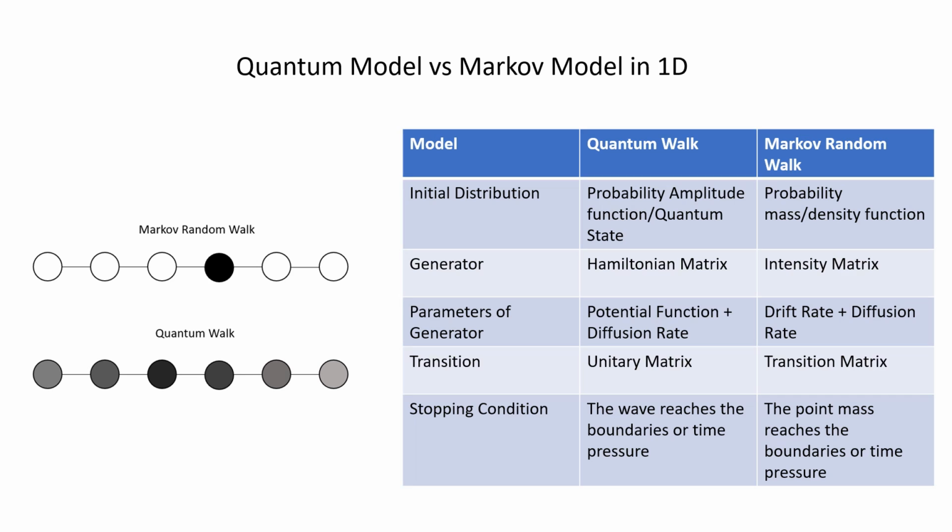If you are familiar with the Markov random walk model, I compare the two models on the right analogously. For example, the Hamiltonian matrix in quantum dynamics is analogous to the intensity matrix of a continuous time Markov random walk model, and the quantum unitary is analogous to the transition matrix.